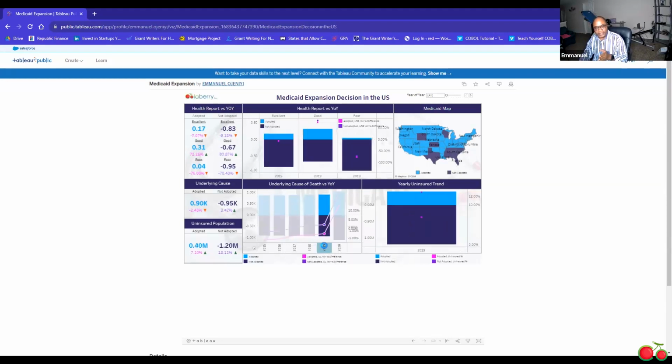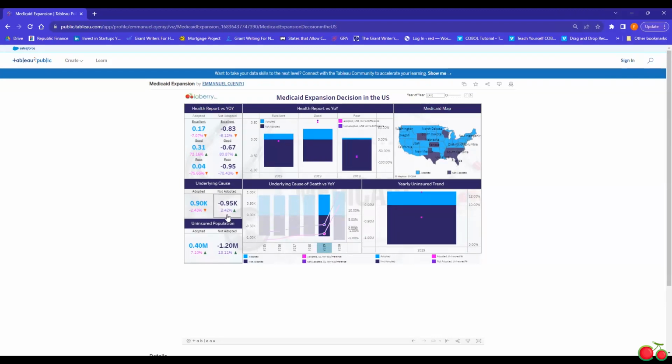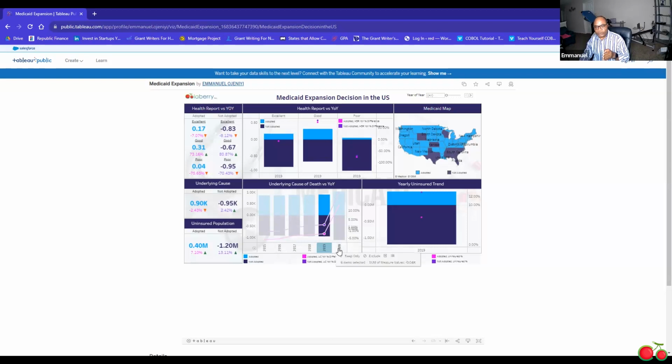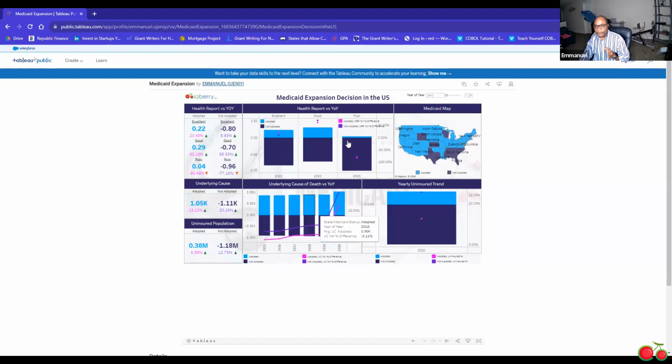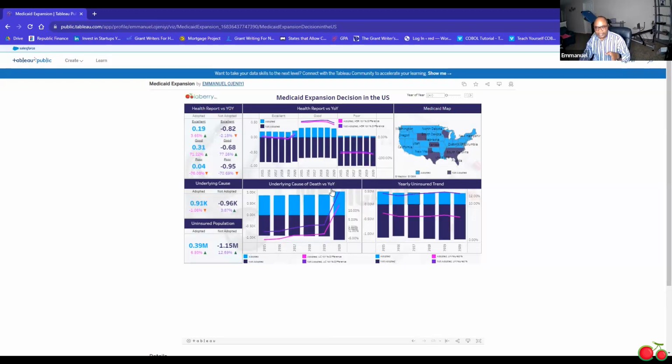If you look at 2019, we have 2.43% for adopted and 2.4% for non-adopted. Then in 2020, we have 13.22% for adopted and 20.26% for non-adopted. And that's not good enough, you know. So looking at this dashboard, I believe if it's presented to the authorities, they may be able to do something about the healthcare in Texas.